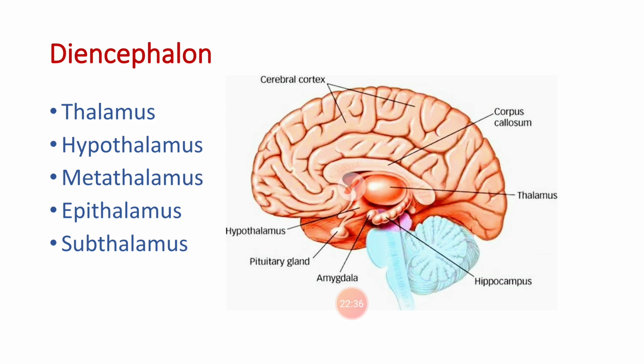Coming to the next portion, that is the metathalamus. The metathalamus consists of the two rounded medial and lateral geniculate bodies, which protrude from the posterior inferior surface of the thalamus. The medial and the lateral geniculate bodies form a relay station for the special senses of hearing and vision respectively. The epithalamus is a small area of the diencephalon posterior superior to the thalamus. It consists of the pineal gland and the habenular nuclei.